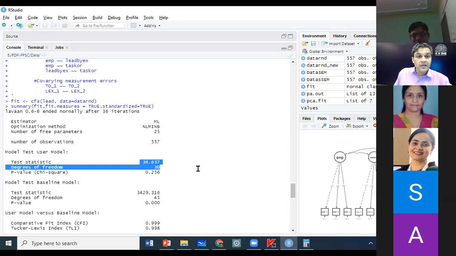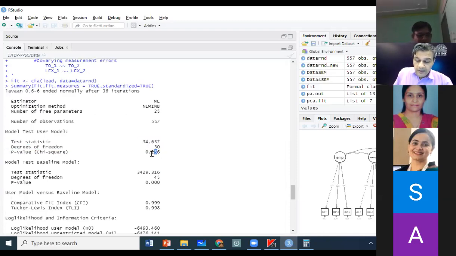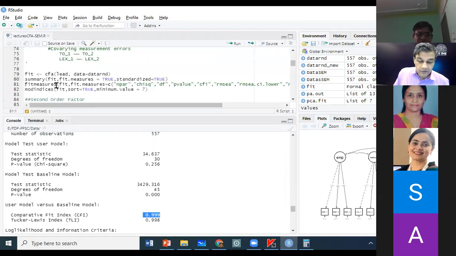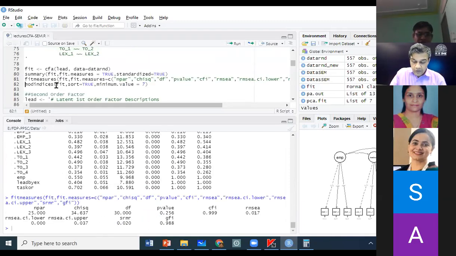If it was to be done in the population, it would have been a 0 chi-square. So we are getting our p-value as more than point. And if your chi-square passes, then rest assured every other fit index would be excellent. So if I run my fit measure, you will see that your parameters are 25, chi-square is 34, DF is 30, p-value has gone beyond 0.05, CFI is excellent, it is approaching 1, which is the ideal.